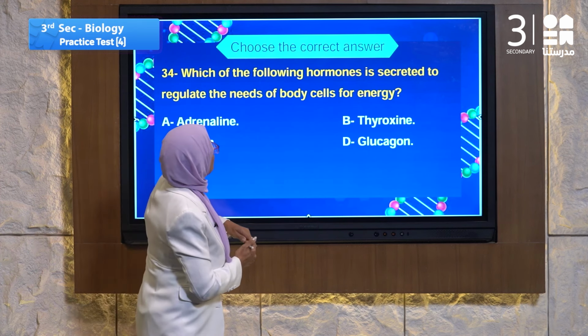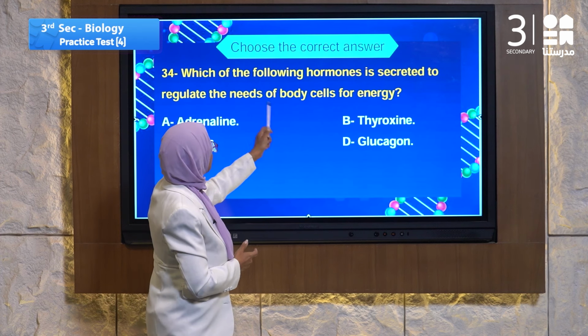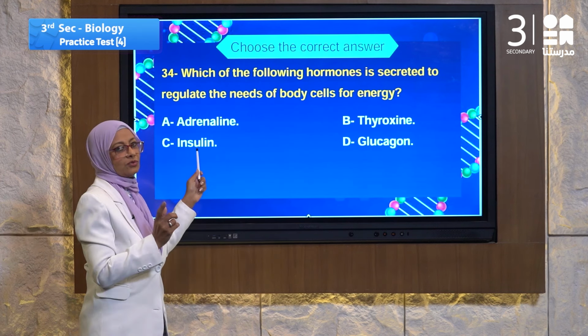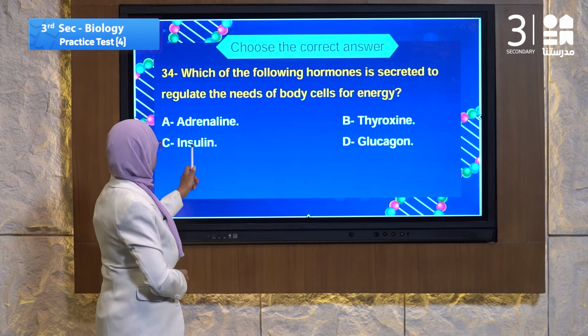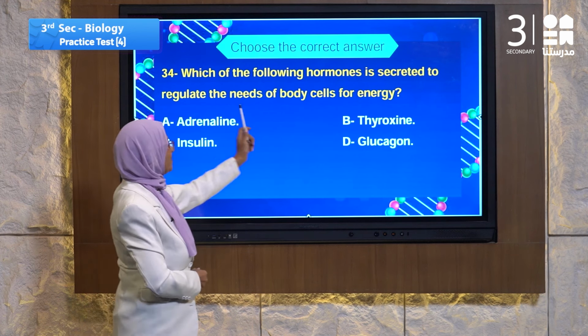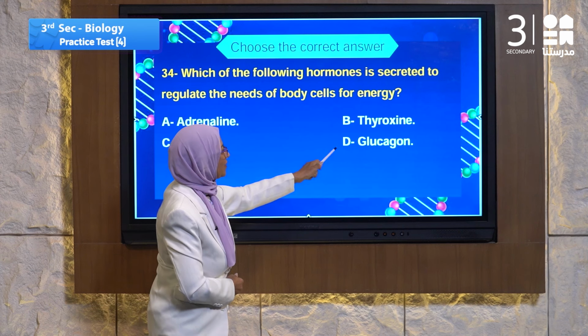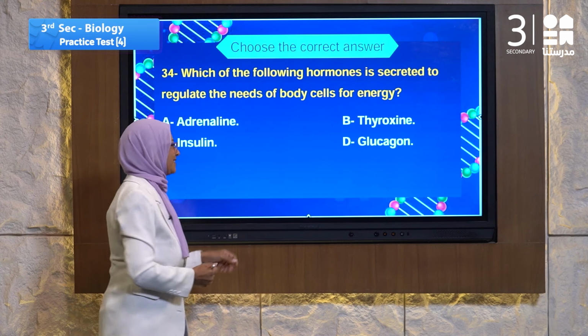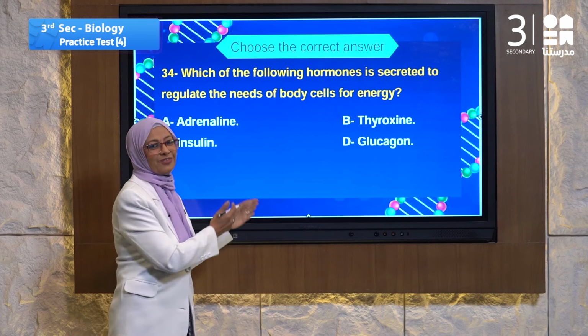Which of the following hormones is secreted to regulate the needs of the body cells for energy? Number A, adrenaline. It's not for energy. Number C, insulin. Number D, glucagon. Number B is thyroxine. It must be thyroxine. I keep it for the last choice. It's thyroxine, because the thyroid gland is responsible for turning food into energy or food into building material.